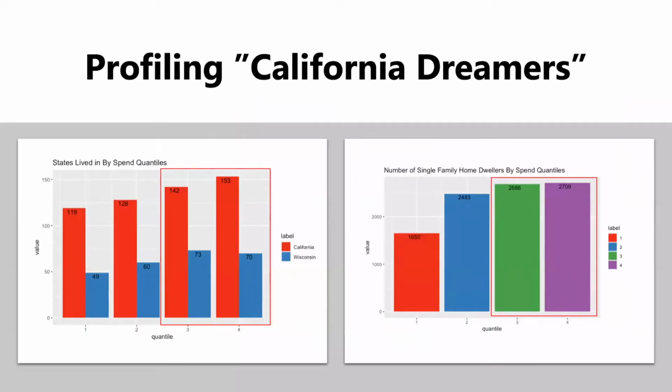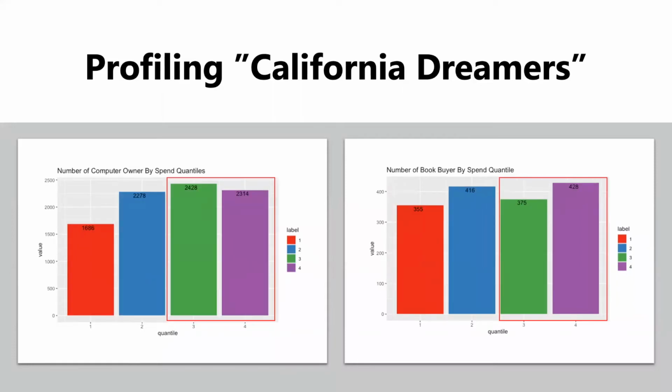When looking at locations where our customers are apt to spend more money, here's what we found: a strong association across the board with California, which is one of the two states that have the most impact on increasing levels of spend. We also found that higher spenders do tend to live in single-family homes versus those who spend below the median. But to clarify, this is strictly dwelling in a single-family home. It doesn't mean they actually own the home.